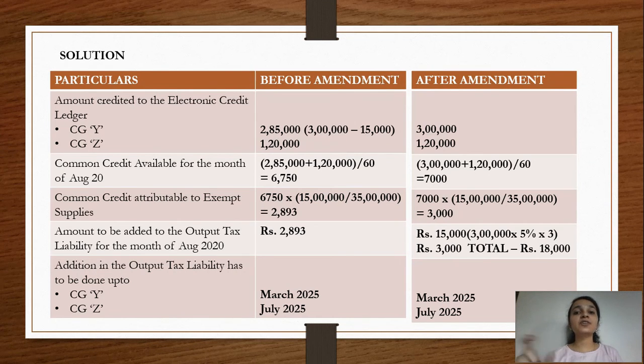So there was this discrepancy which existed earlier, but now there is no such discrepancy, because now the full credit is first credited to the electronic credit ledger, full credit is taken, and the depreciation is added to the output tax liability, and the full amount is divided by 60 so that you get the common credit per month, and that amount is now apportioned to the exempt supplies.